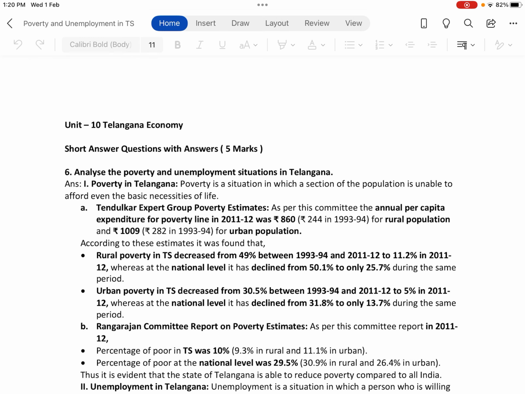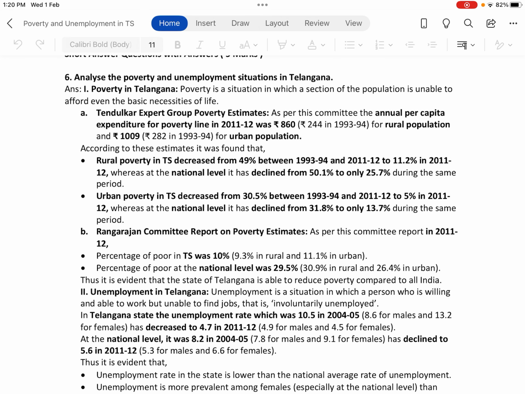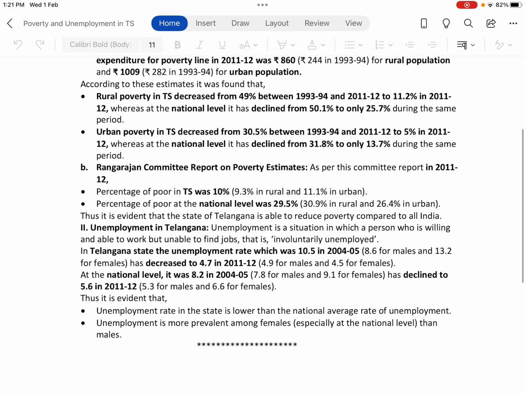Then, as per the C. Rangarajan Committee report on poverty estimates, in 2011-12, the percentage of poor in TS was 10%, which was 9.3% in rural and 11.1% in urban. The percentage of poor at the national level was 29.5%, 30.9% in rural and 26.4% in urban. Thus, it is evident that the state of Telangana is able to reduce poverty compared to all India.